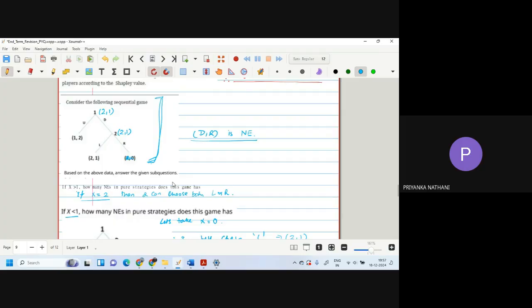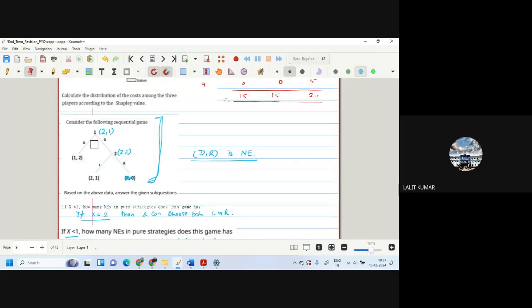What they have given here is based on the above sub-questions. If x is greater than 1, how many NEs in pure strategy does this game have? If x is less than 1, how many NEs? We can consider both the scenarios.